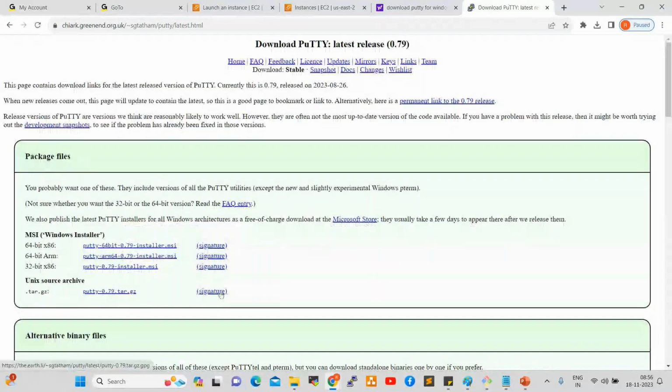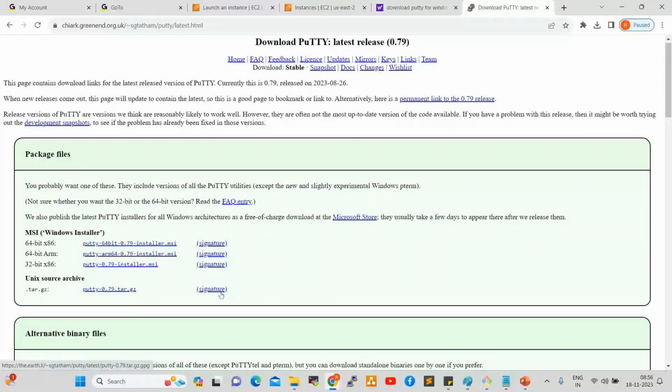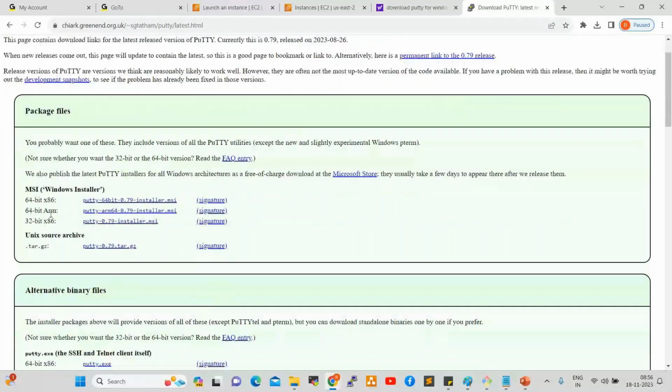Here there are three types of MSI files: 64-bit x86, 64-bit ARM, and 32-bit x86. As per your operating system version, you can download. 64-bit x86 is the most popular one; most systems are 64-bit only. Don't download the ARM one. You can download 32-bit if you have a 32-bit operating system.